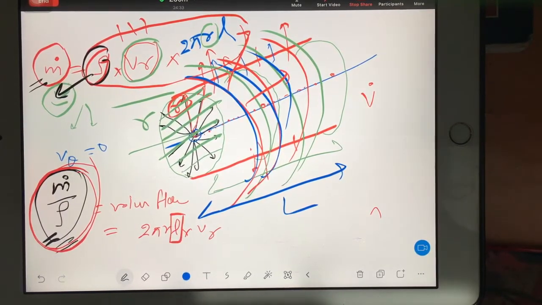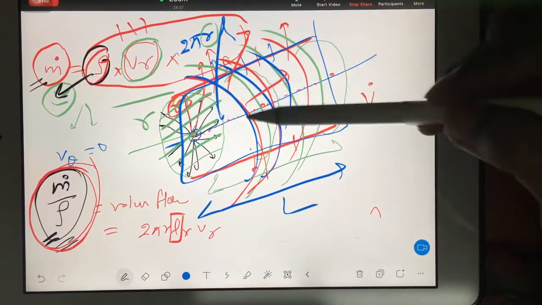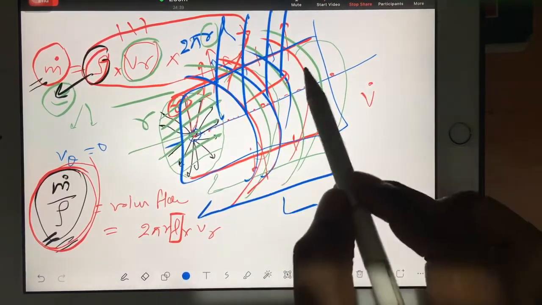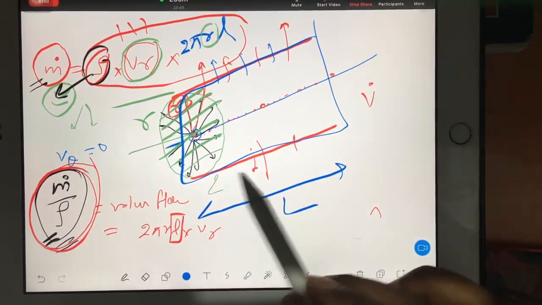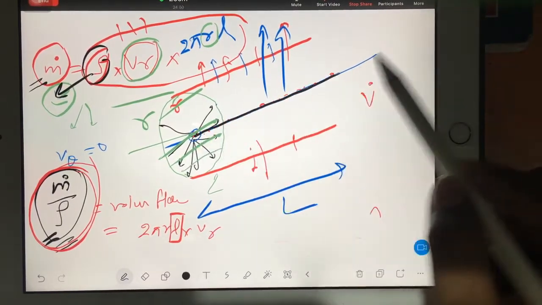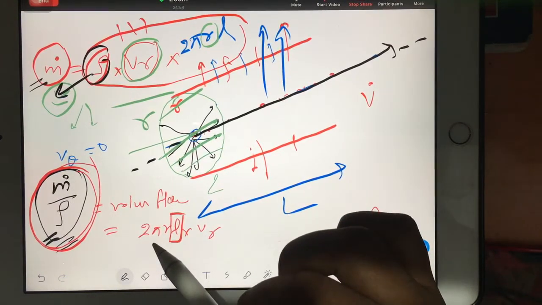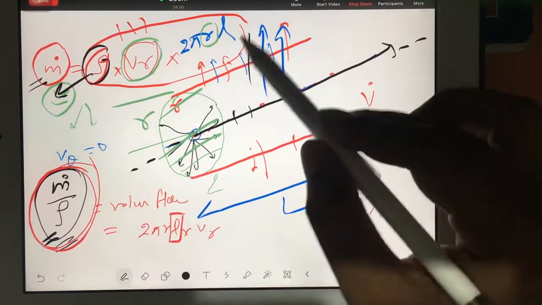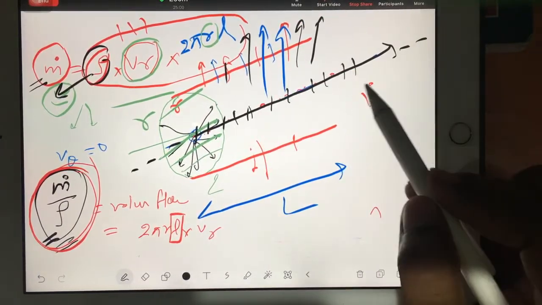Now try to understand one logic. From this entire volume, water is coming out. I will just erase this for neat and clean purpose. Water is coming out. So this length you can assume till any uncertain length, right? Because the volume that is coming out is because of a lot of sources I am keeping on the way.